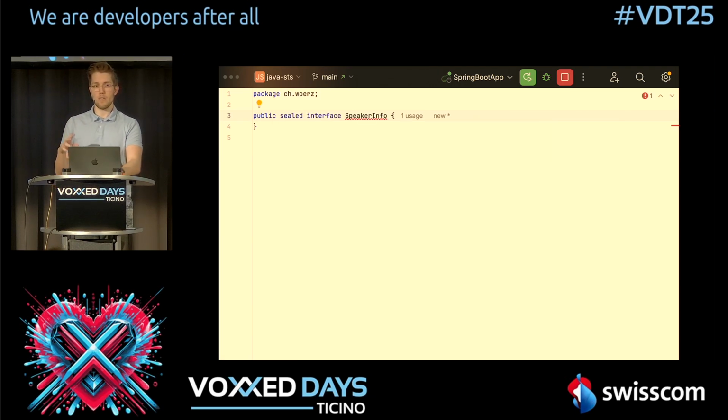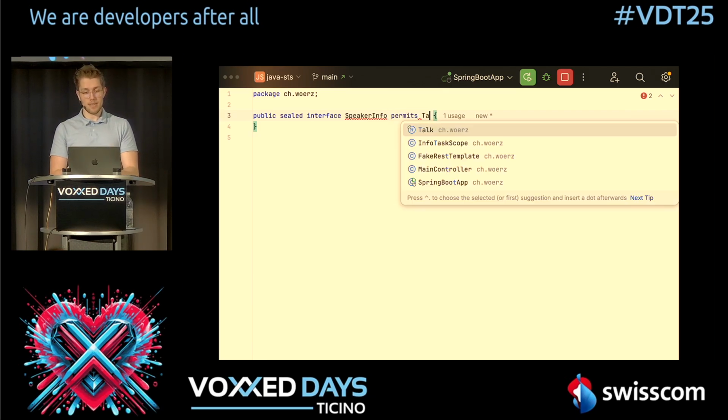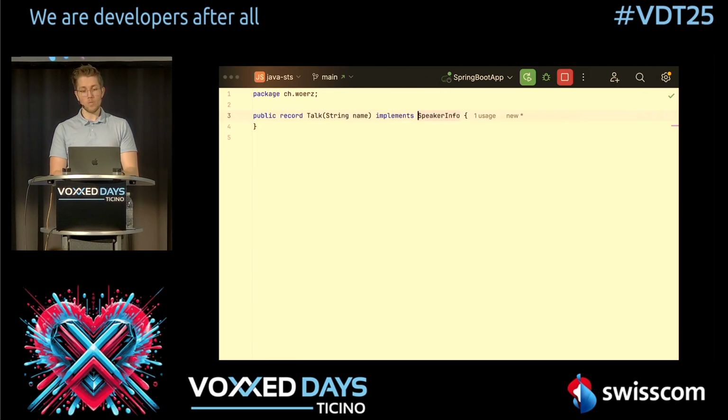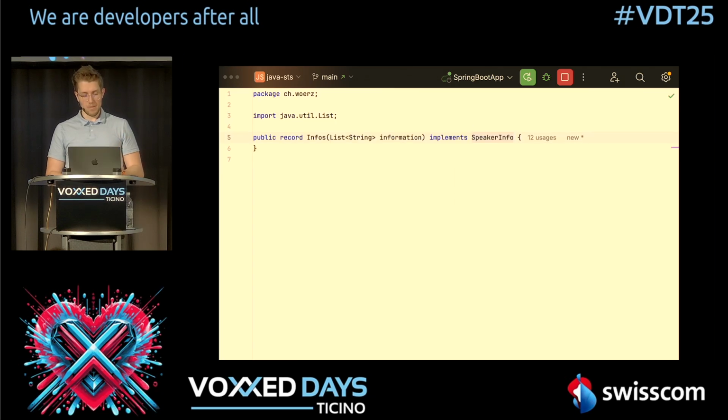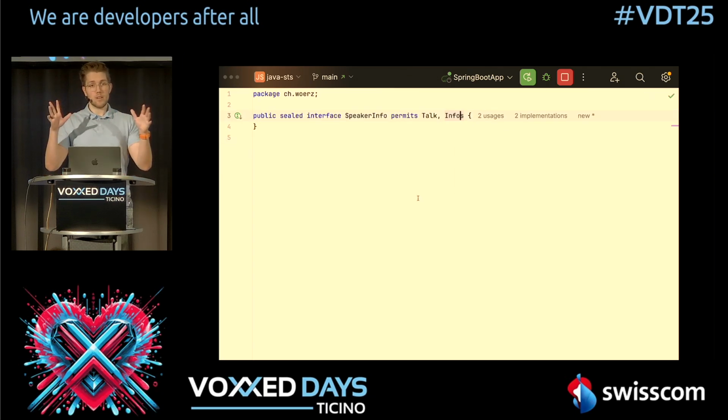Sealed interfaces are available since some time, but the cool thing about sealed interfaces, for the ones of you who have not used them, is that you can restrict which classes are allowed to implement this. So we can say permits talk, and only talk needs to implement this and is allowed. And we can also say infos needs to implement this and is also allowed to do this. Now, every other class is not allowed to implement this interface.